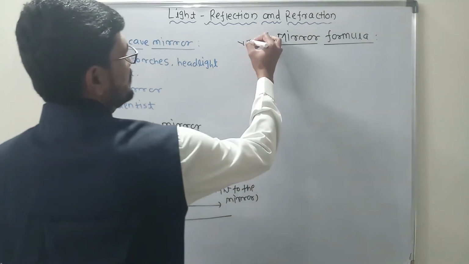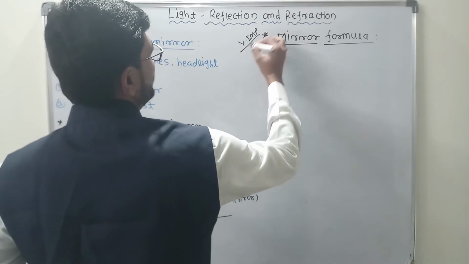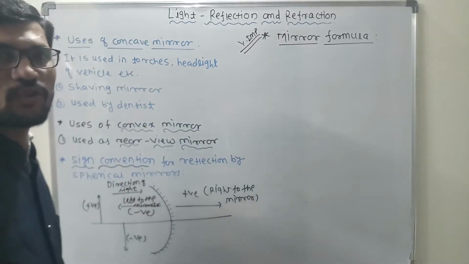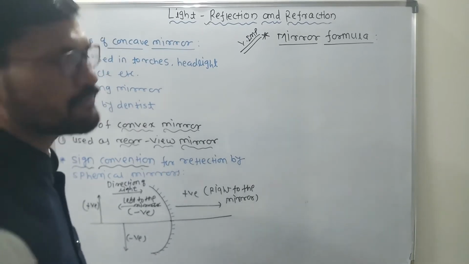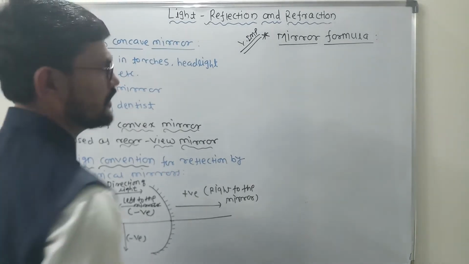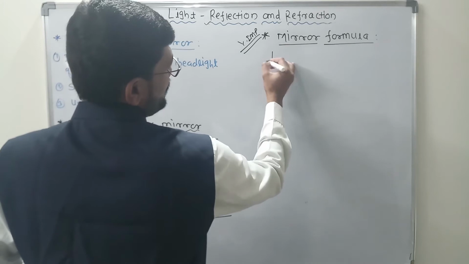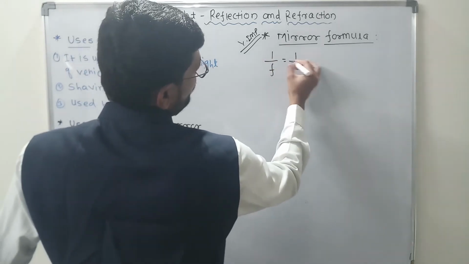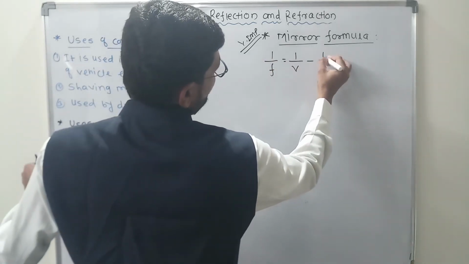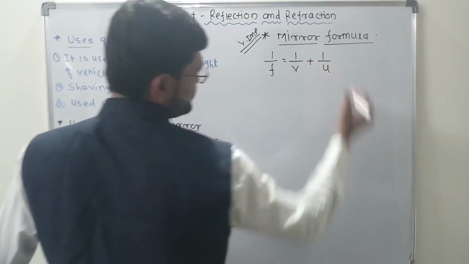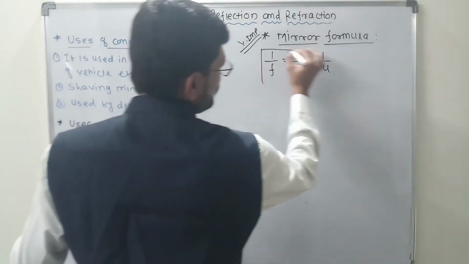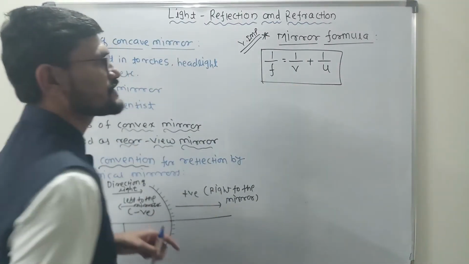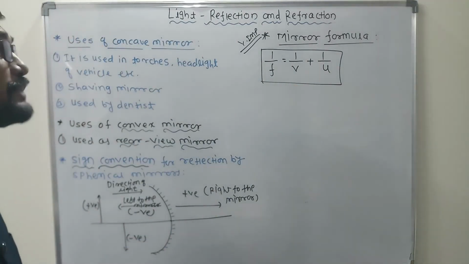Now this is very important, that is called the mirror formula. What is it called? The mirror formula. Why is it important? Now we are not going to derive it, but we are going to understand what the mirror formula is. The mirror formula says that 1 by f is equal to 1 by v plus 1 by u. This is your mirror formula.